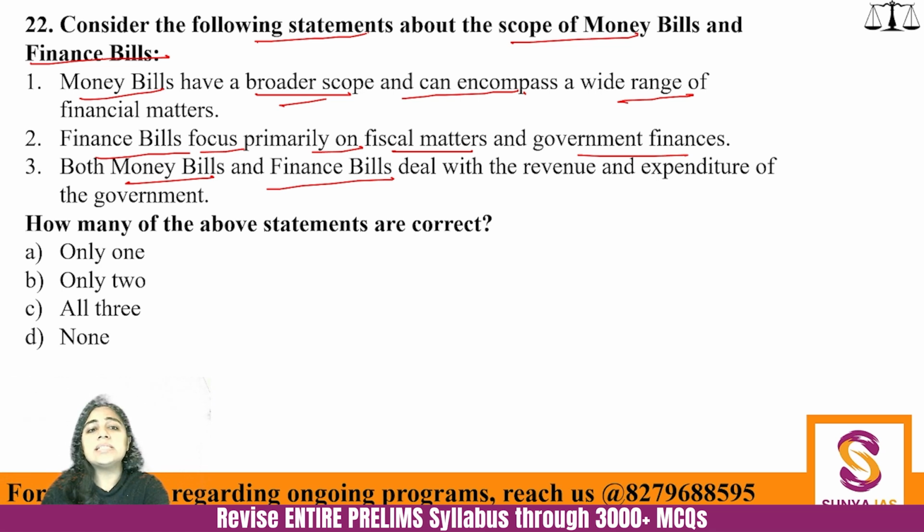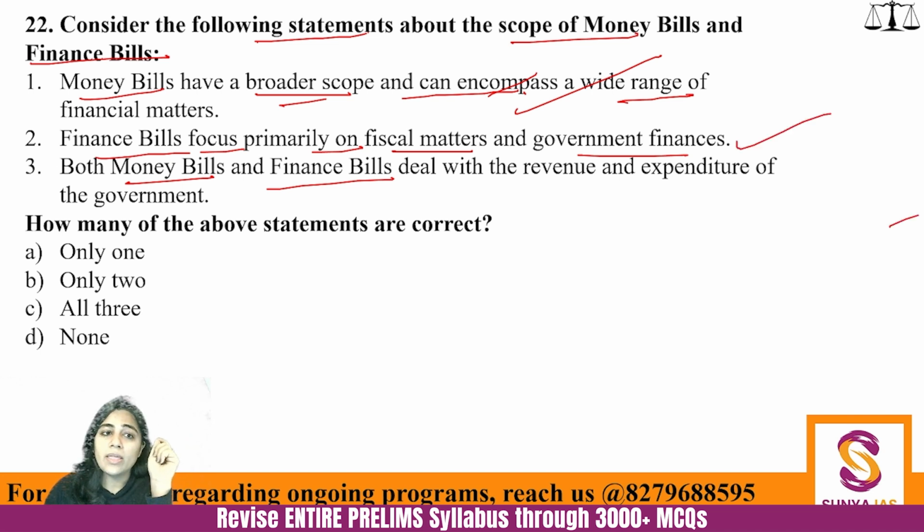See, money bills have a broader scope and can encompass a wider range. This is absolutely correct, right? Finance bill is only the finance side of your budget. Then finance bill focuses primarily on fiscal matters and government finances. This is also correct. But both money bill and finance bill deal with revenue and expenditure of the government. No. Money bill does not deal with revenue and expenditure side of the government.